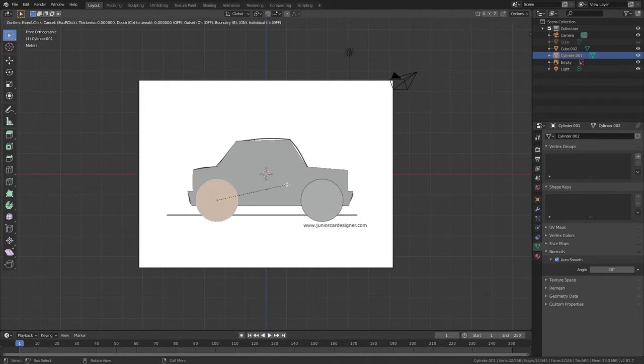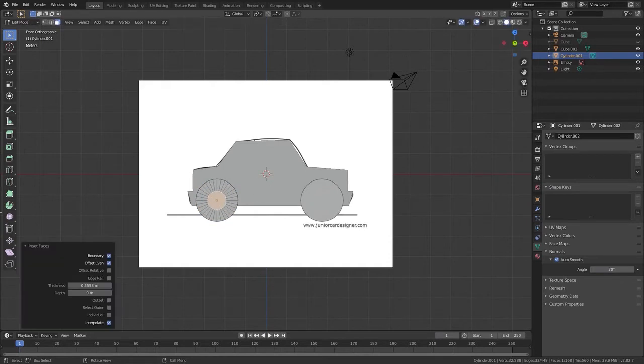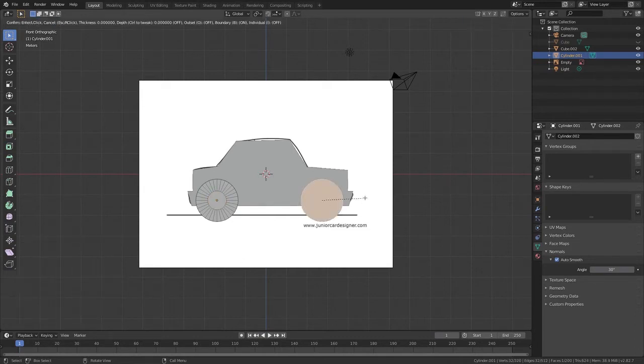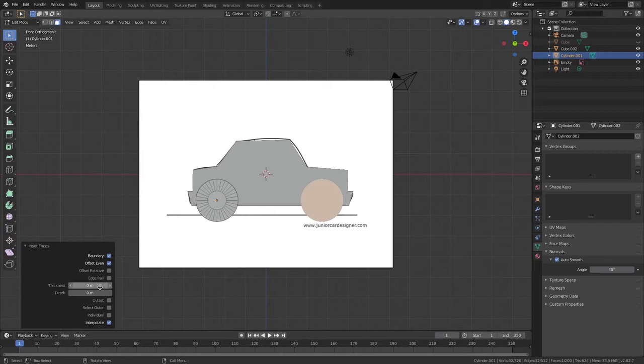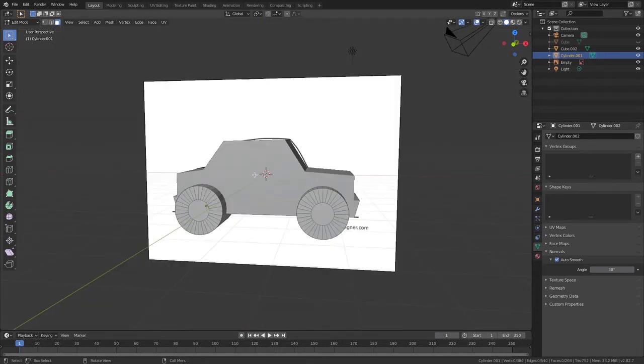Now I'm going to go I to insert and then command copy the thickness. Now I'm going to go I to insert the other one, thickness, remove, command V, and so on to all the wheels. I'll pause it until I've done. Okay, I've done them all.